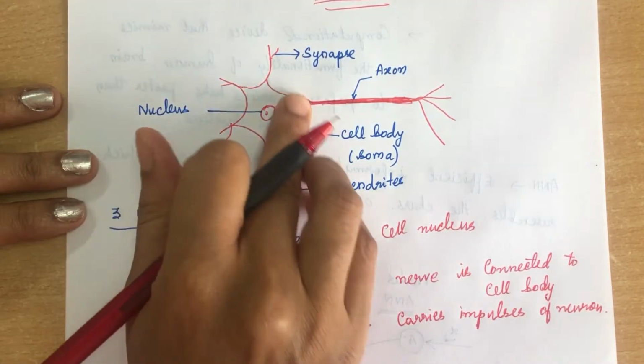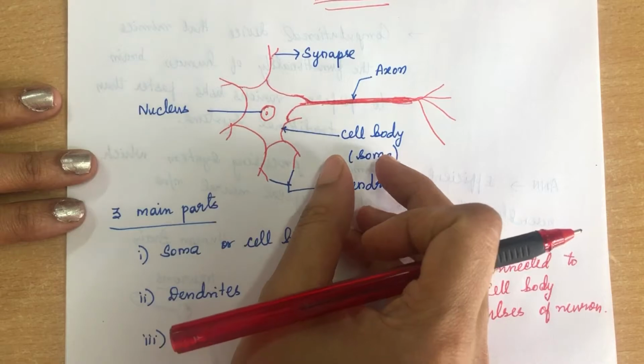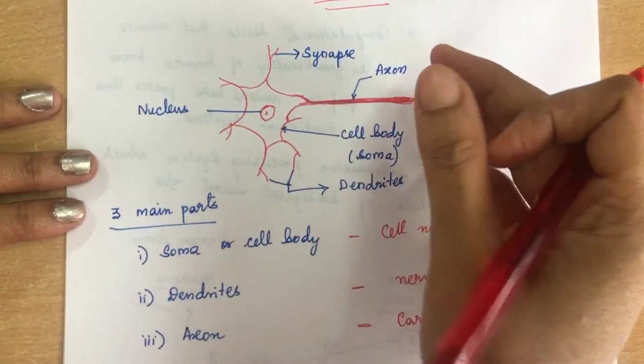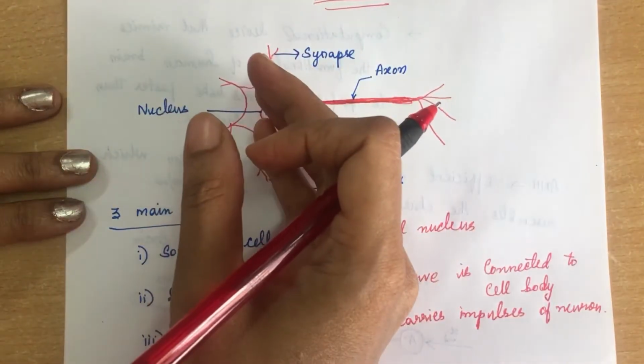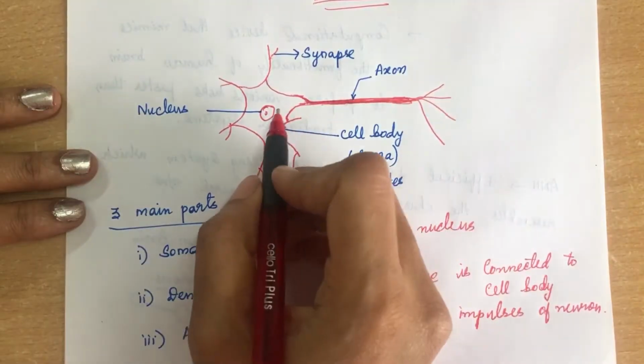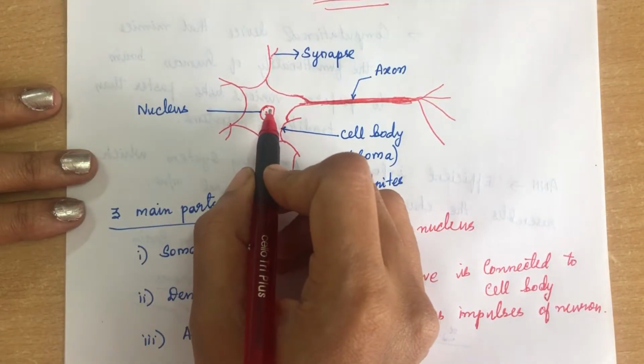So this is the cell body. The name of the cell body is soma. Okay, and this neuron is connected to nearby neurons. Usually the neurons will send signals from one neuron to another neuron. Okay, so here the inside part is called the nucleus.